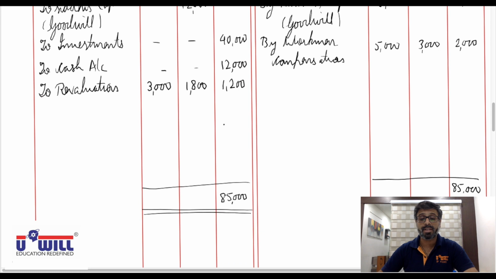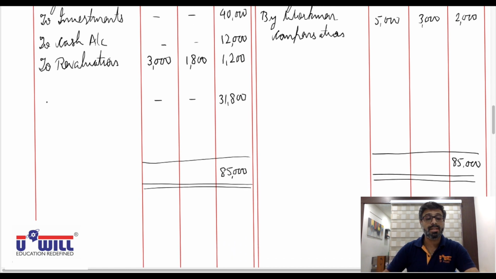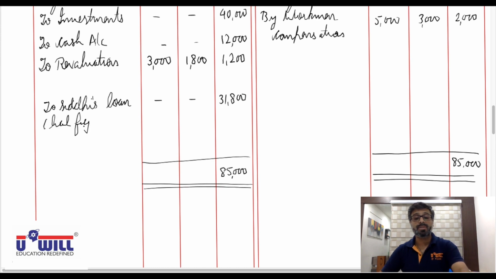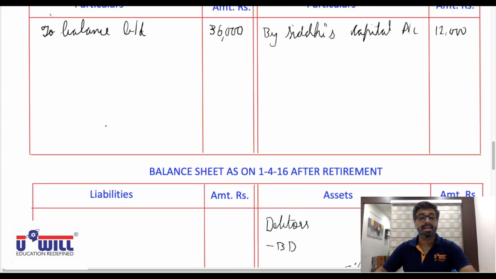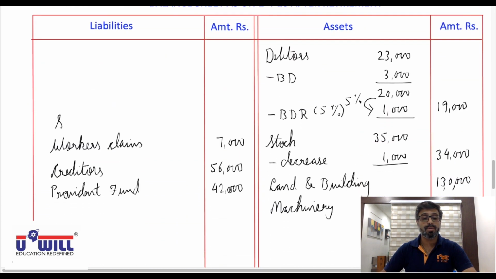If we subtract 53,200, then 31,800 will remain. So what is that to be transferred to? Siddhi's loan account, in brackets balancing figure. And Siddhi's loan of 31,800 will come on the liabilities side.